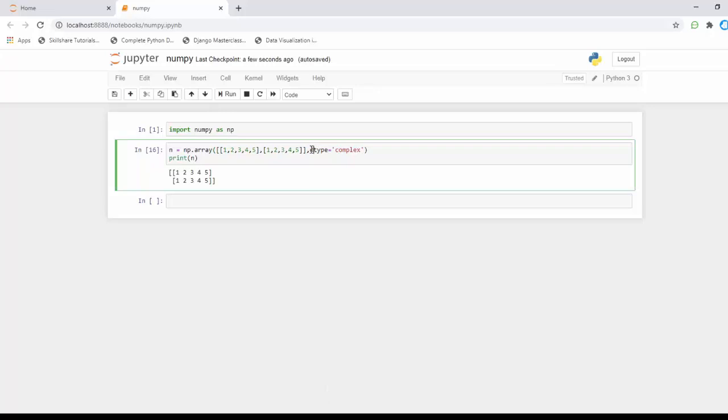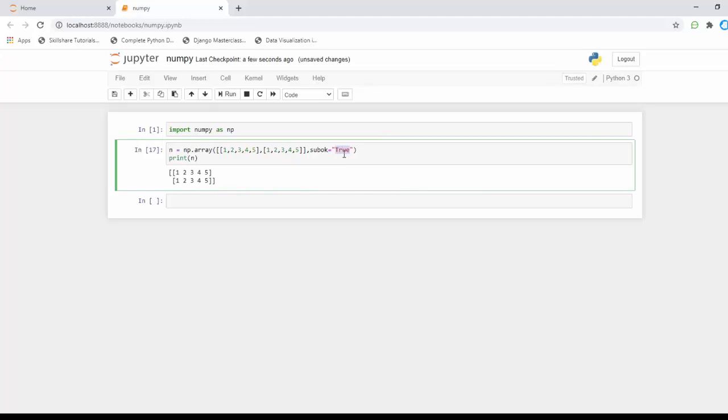For example, subok true here. I'm going to run this, and the output is similar. It doesn't do anything, it just shows whether NumPy supports a subclass or not. It may not be used that much, but it is good to know. It is used for creating a subclass, and it is in the format of boolean.